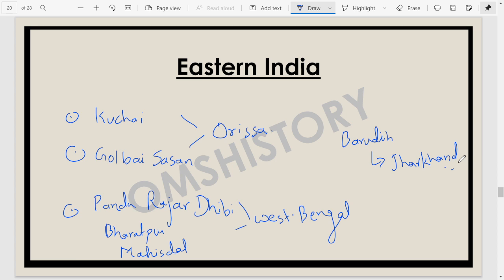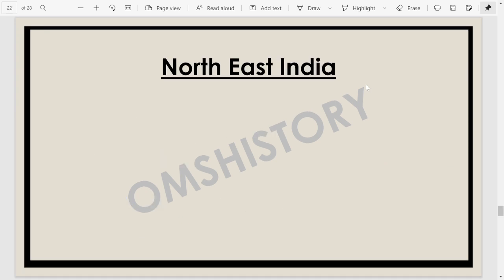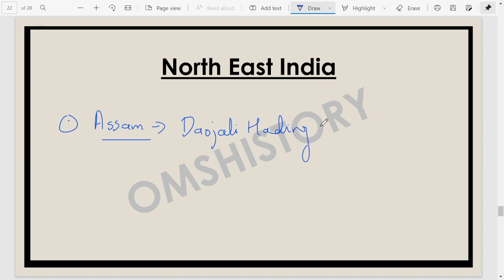Okay, now moving towards the Neolithic sites of Northeast India. The Northeast sites are quite important for us. Their names are quite important for us. We have certain sites in Assam. The names of the sites in Assam are Daojali Hading, then Tarutaru, then Marakdola.